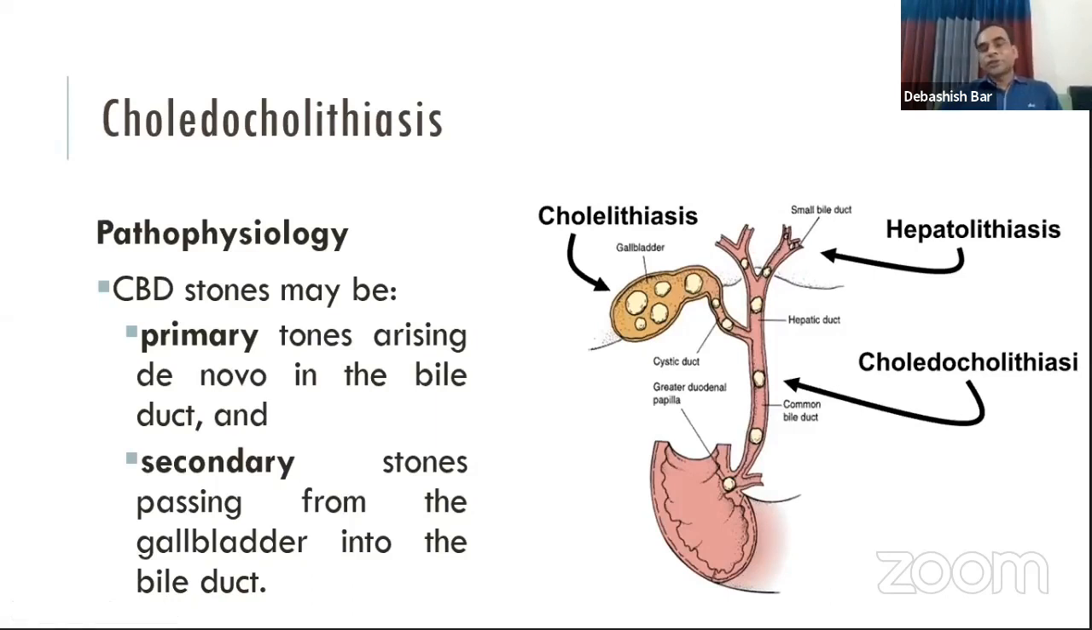Now, we learned that the gallstone that is formed within the gallbladder or biliary tree may also cause a pathology within the bile duct. And when the gallstone is within the bile duct, we call it choledocholithiasis. The gallbladder stone that is formed within the gallbladder may pass into the bile duct and it is called the secondary stone, but the stone may be primarily formed within the bile duct and it is called the primary stone.